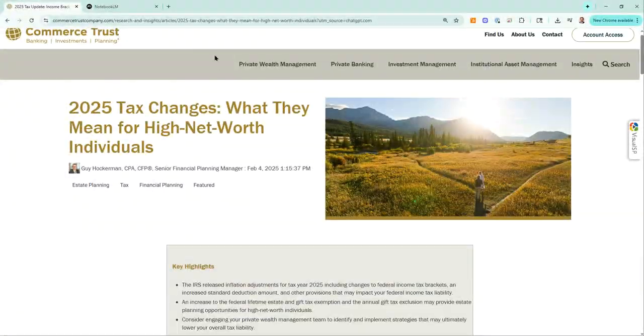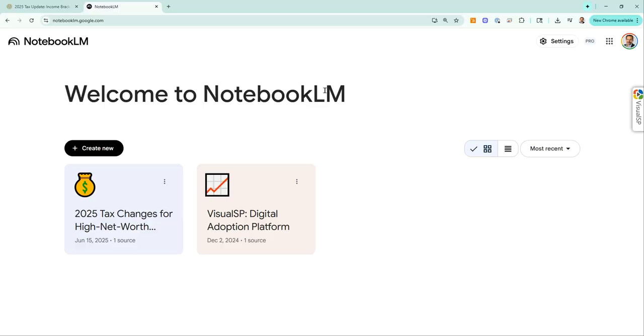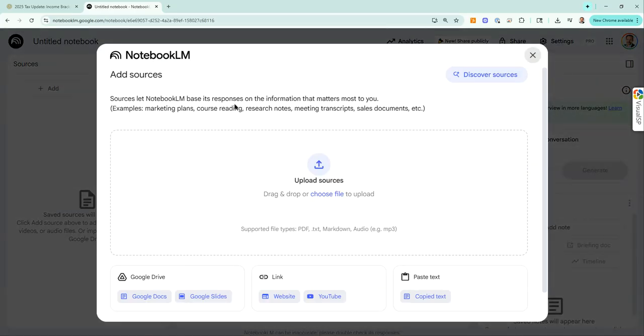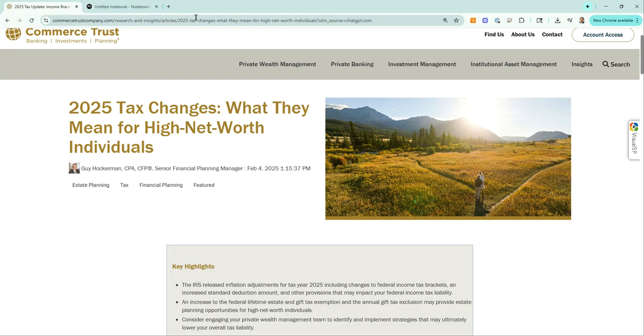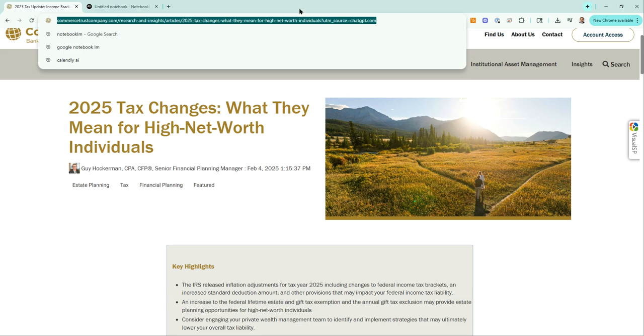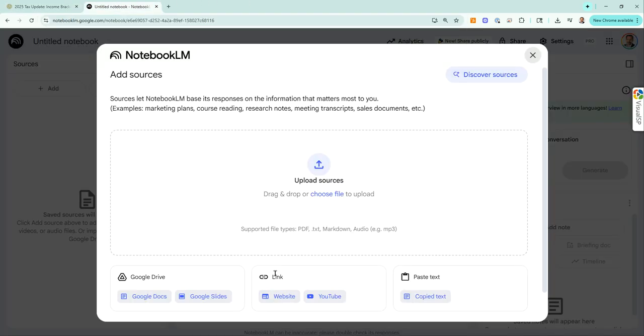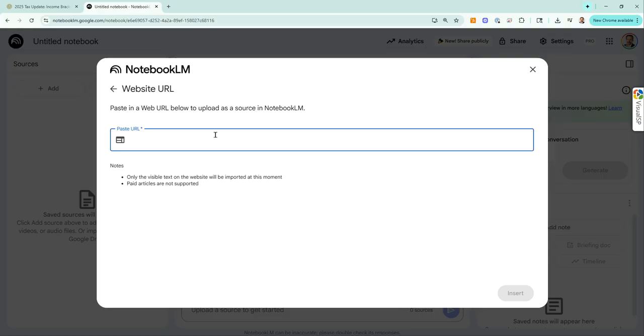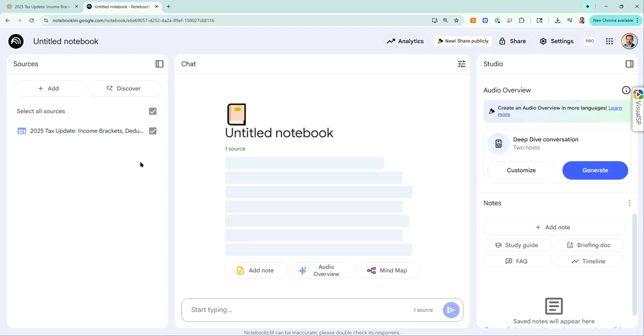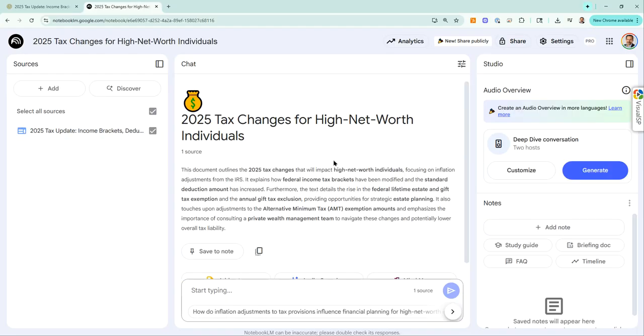Instead of reading it like this, I'm going to go to Google Notebook LM and have it summarized for me so I can interact with the article instead. So I'll click on Create New Notebook, and I'm just going to take the link to this article and put it in the link over here for the website. I'm just going to be making it into a source of my notebook. I don't need this at the end. All right, insert. Now it's going ahead and making this happen pretty quick.